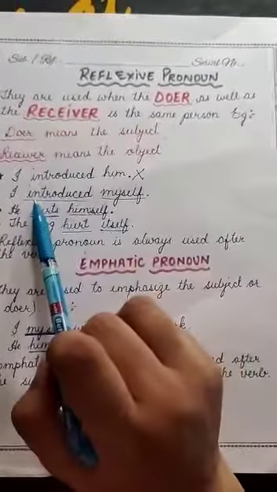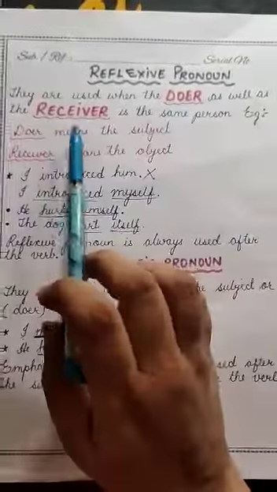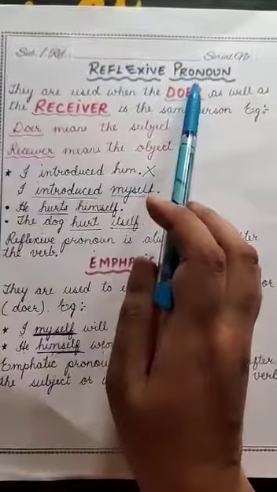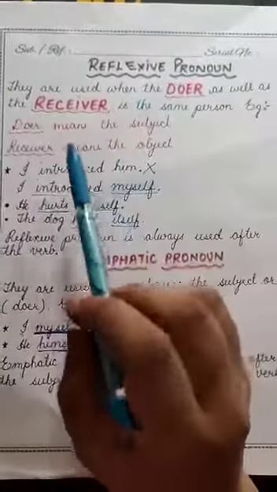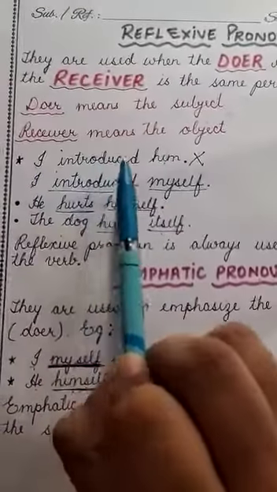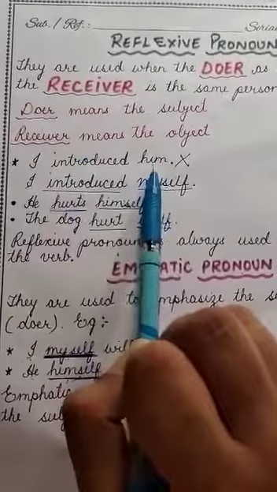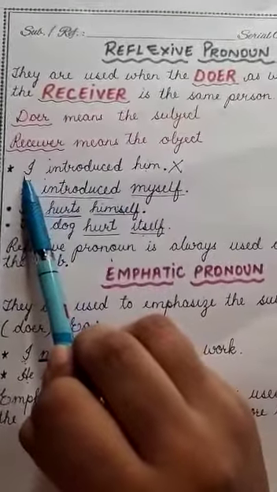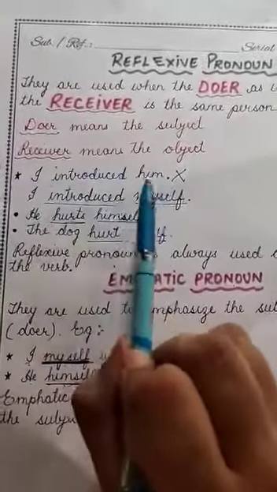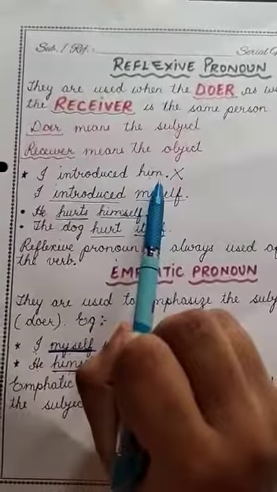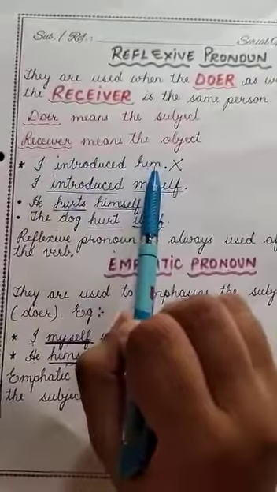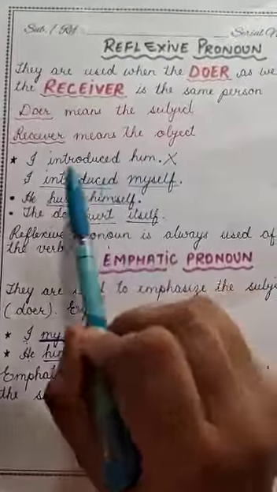So in a sentence, when both doer and receiver are the same person, in that case it is a reflexive pronoun. I will explain by giving an example. The first is: I introduced him. So I is a doer, meaning subject, and him is a receiver. I and him, I think they are not the same person. Yes, they are not the same person. So this is not a reflexive pronoun.